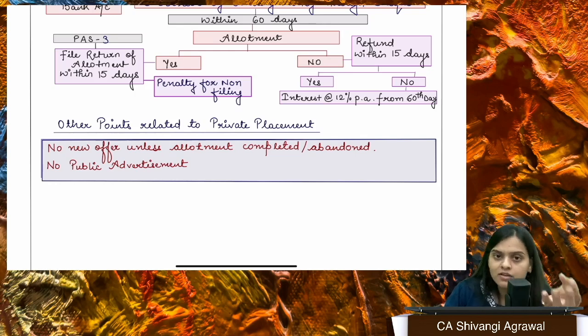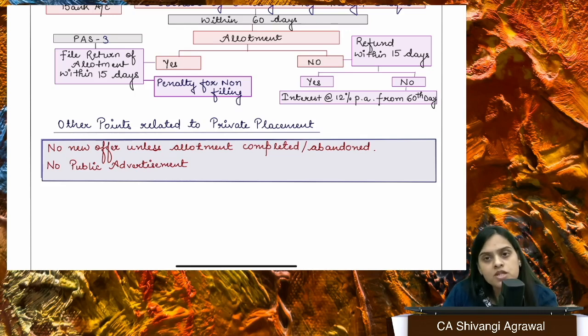So if I'm making an offer, let's say I'm issuing debentures to 50 persons, and I again want to issue some equity shares or some preference shares to again 150 persons. Can I do so? The answer is yes, I can do so. Right? If I want to issue to 200 persons, can I do so? The answer is again yes, you can do so. That is not the problem. But the problem is that one offer should be completed. That means the allotment should have been done. Then you can start with the other one. And you have to keep in mind the entire limit which has been prescribed, right?